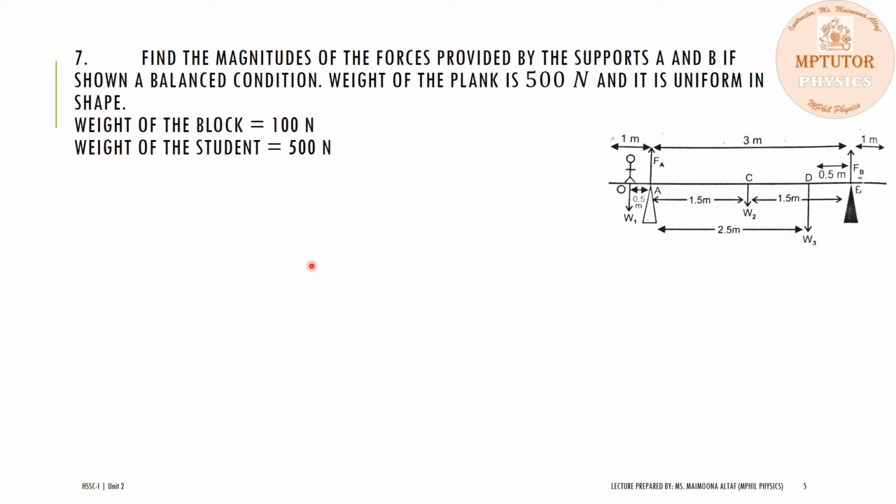Numerical number 7 is: find the magnitudes of the forces provided by the support A and B if shown in a balanced condition. Weight of the plank is 500 Newton and it is in uniform shape, whereas the weight of the block is 100 Newton and the weight of the student is 500 Newton. And the diagram is also given.